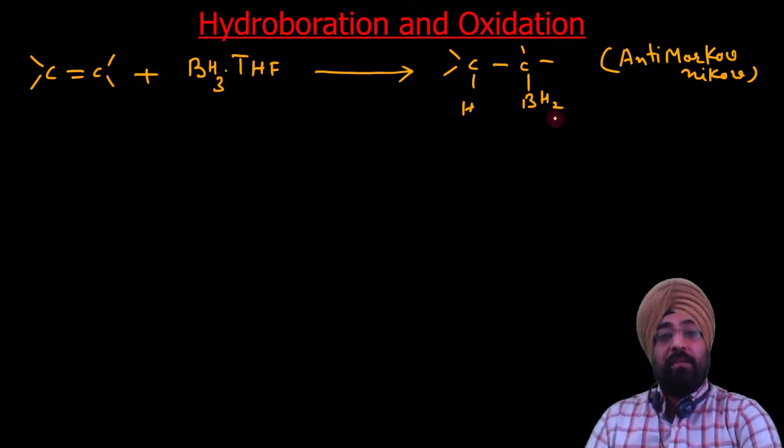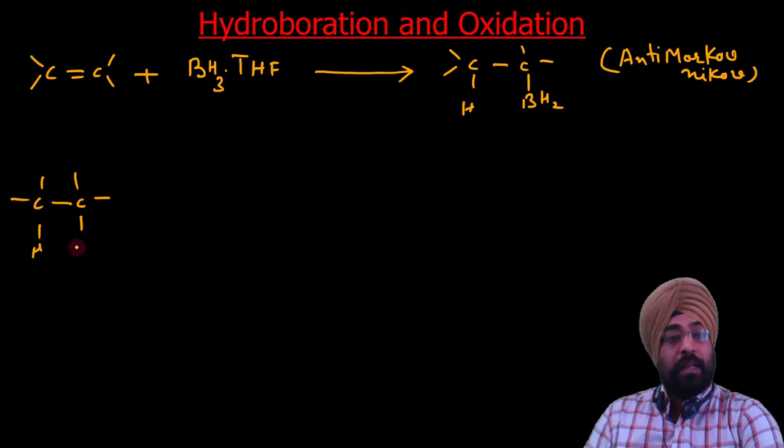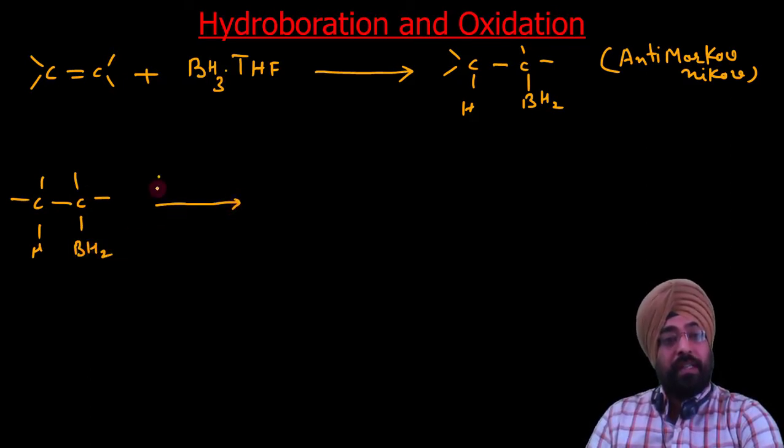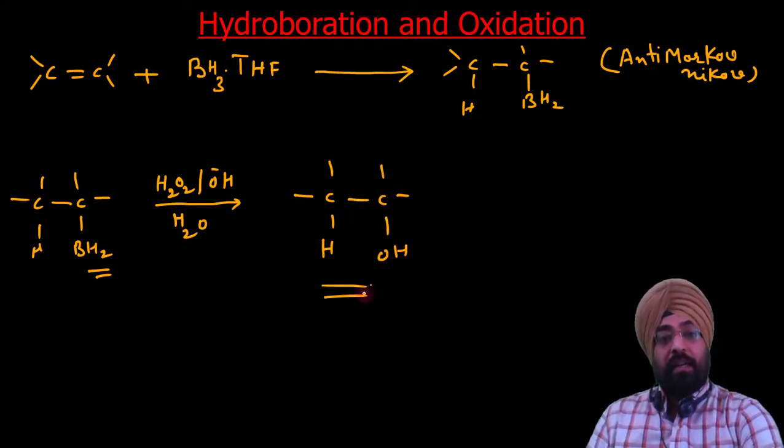Now in the second step, this organoborane which is obtained, upon oxidation with hydrogen peroxide and aqueous alkali, has its BH2 replaced by OH, so you will get an alcohol.